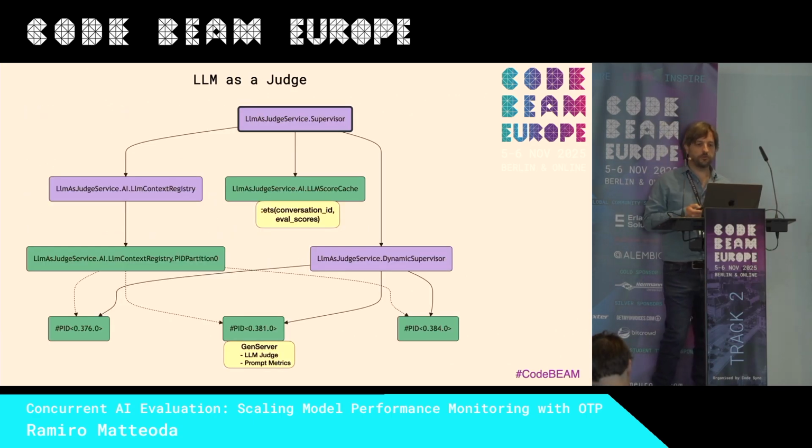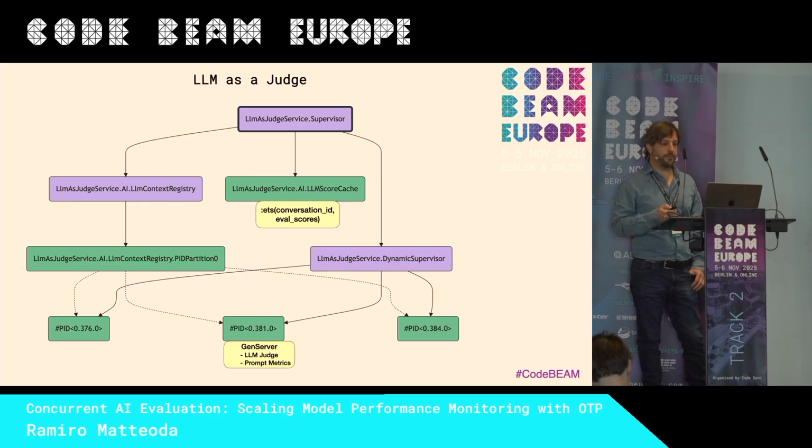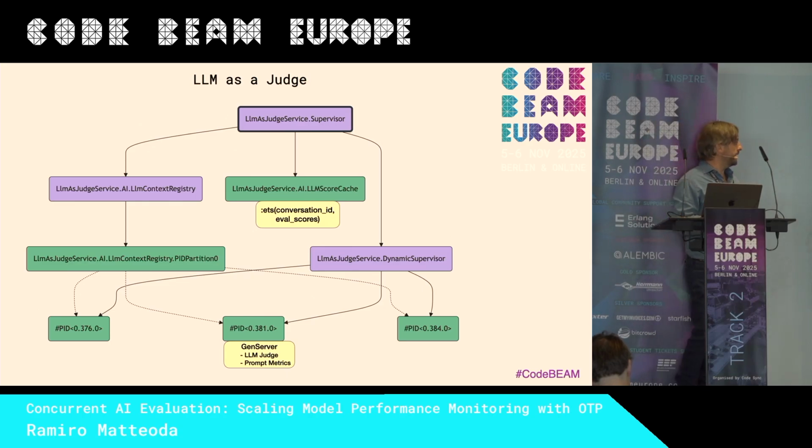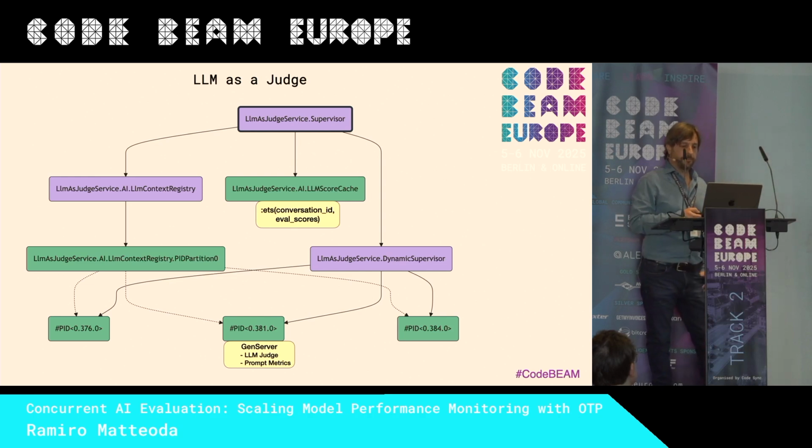So if we go back to an OTP version, for this conversation we can start a worker that is going to maintain the chat and the prompt metrics. And we can use ETS to store our eval score in a cached way.